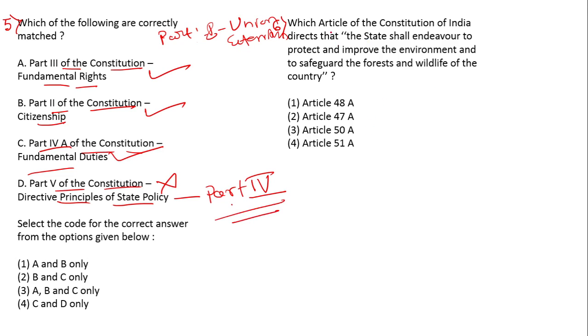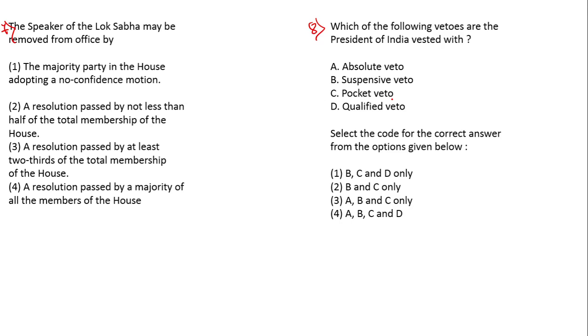Next question is: which article of the Constitution of India directs that the state shall endeavor to protect and improve the environment and to safeguard the forest and wildlife of the country? So Article 48A comes under the directive principles of state policy, and this says that the state shall endeavor to protect and improve the environment and to safeguard the forest and wildlife of the country. Next question.